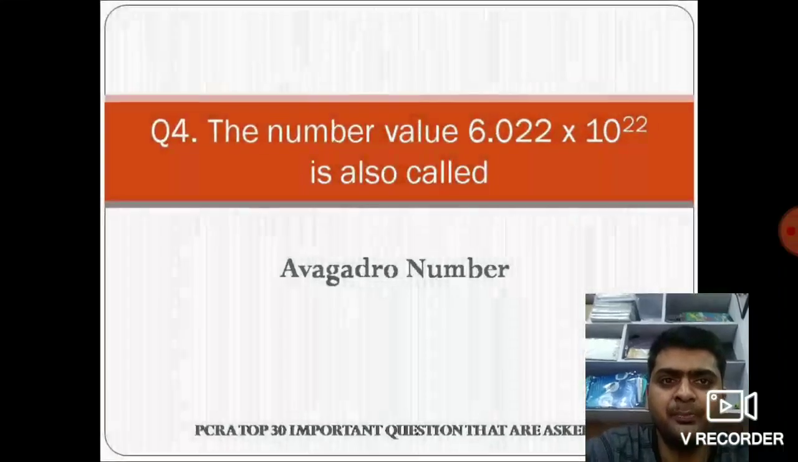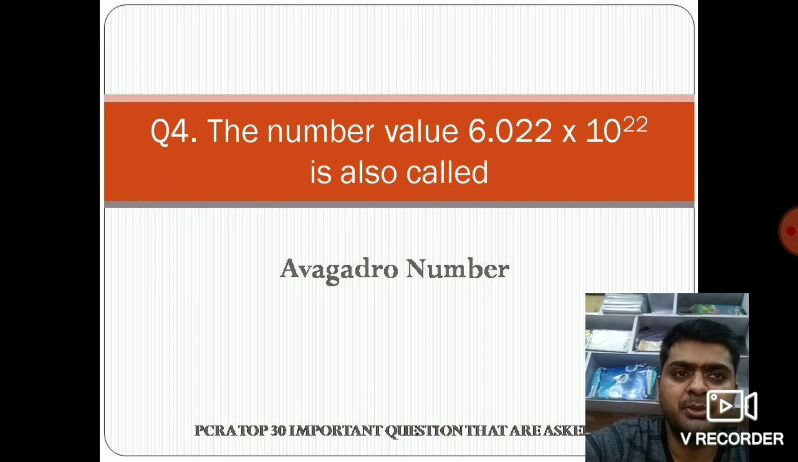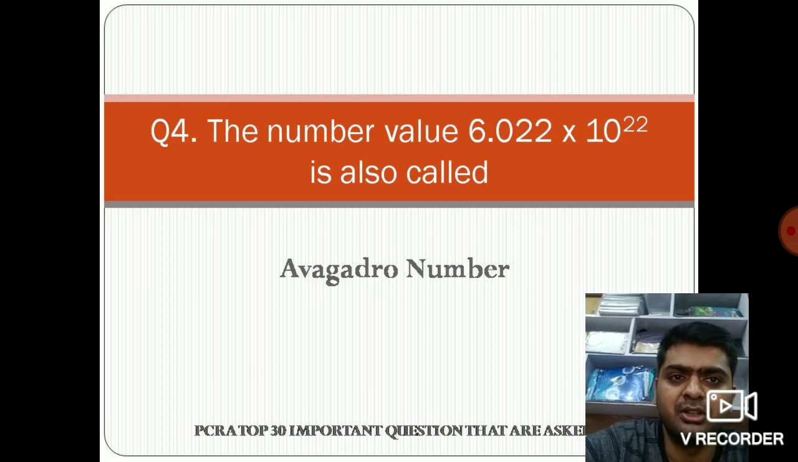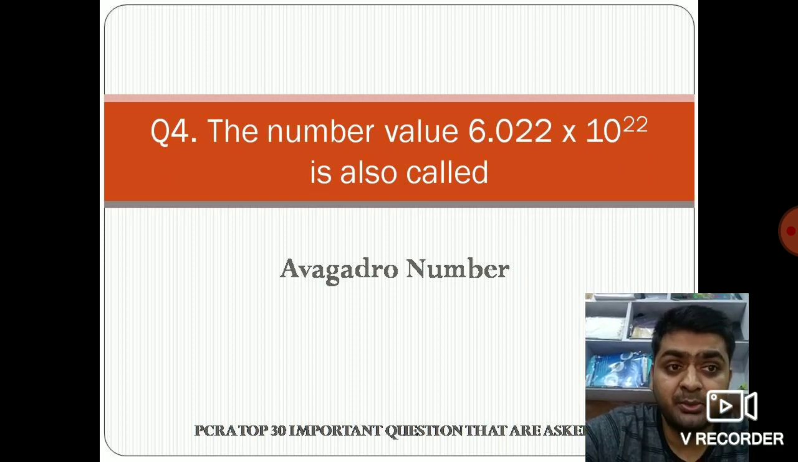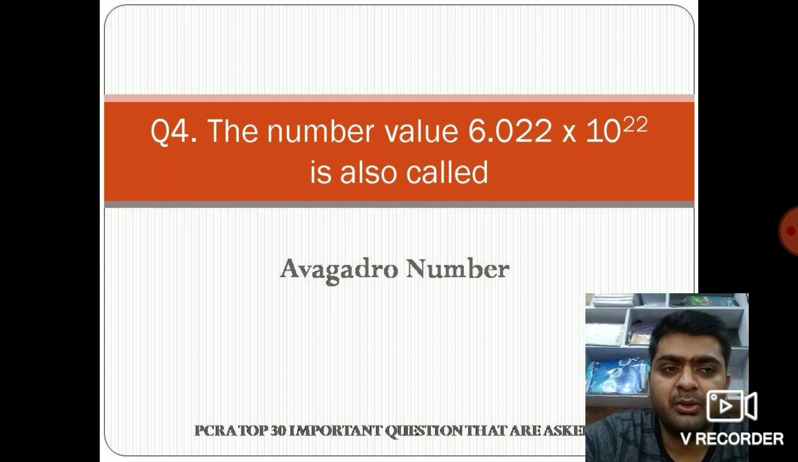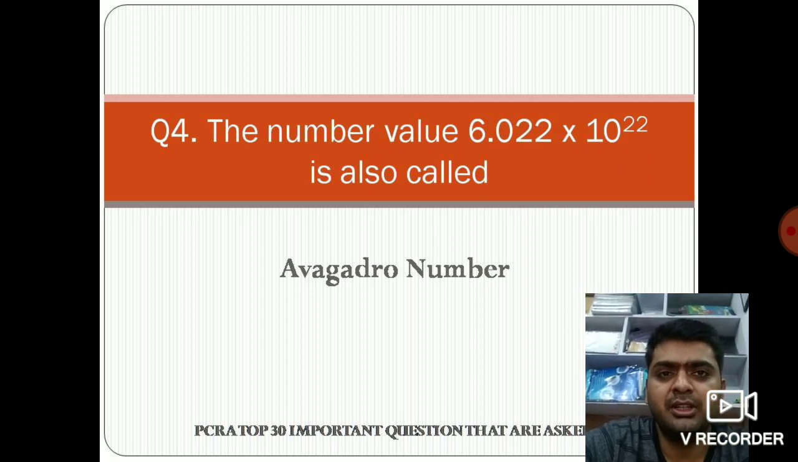Question number 4. The number value 6.022 into 10 raised to power 22 is also called? इस नंबर को क्या बोलते हैं हम? इस नंबर को बोलते हैं Avogadro number. This type of number, 6.022 into 10 raised to power 22, is called an Avogadro number. So remember that. Now let's move to the next question.